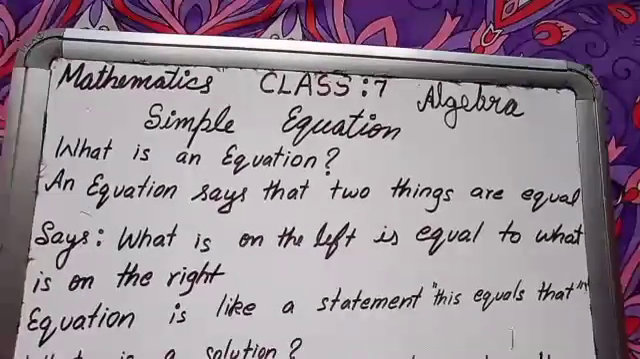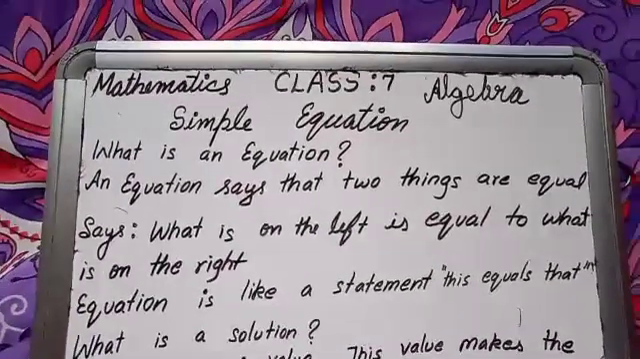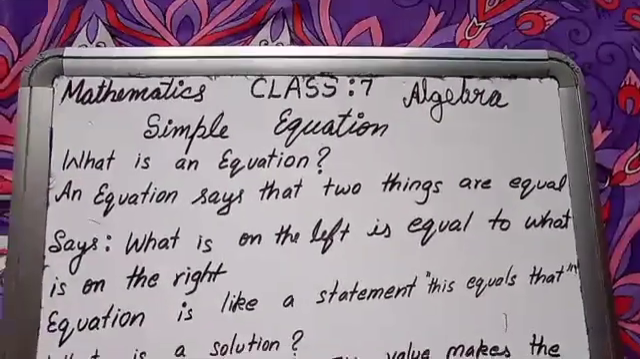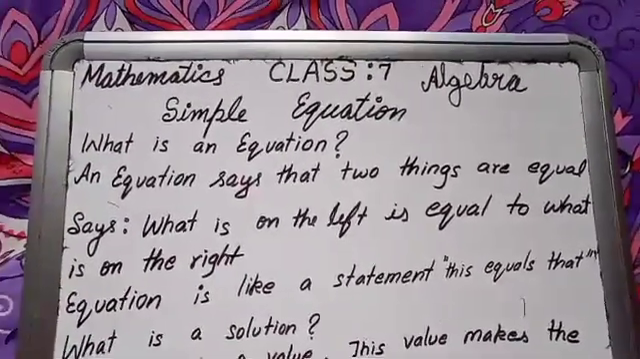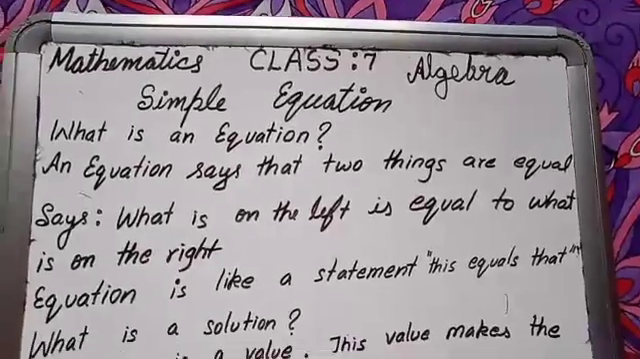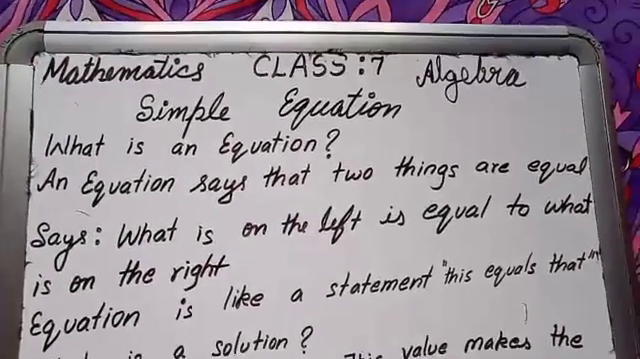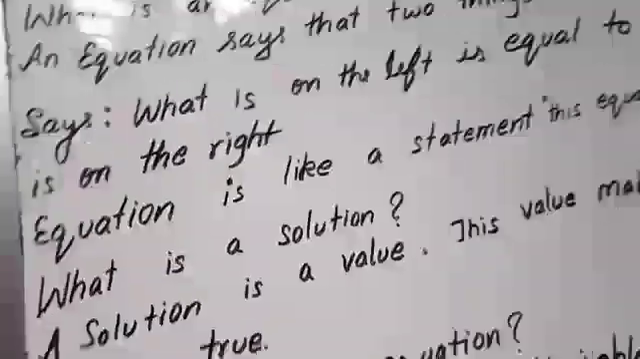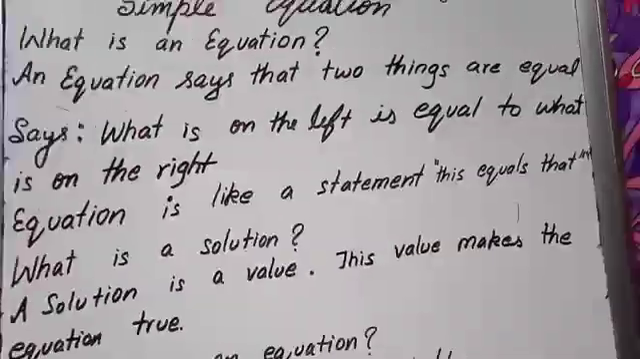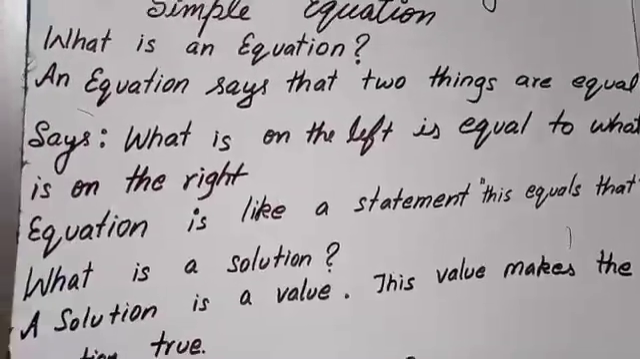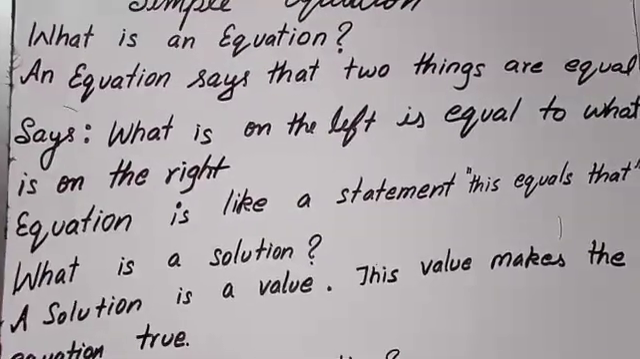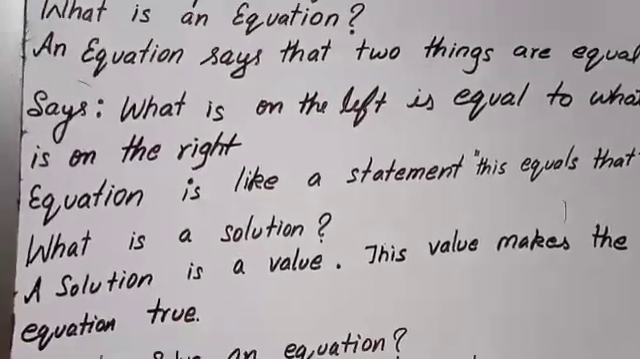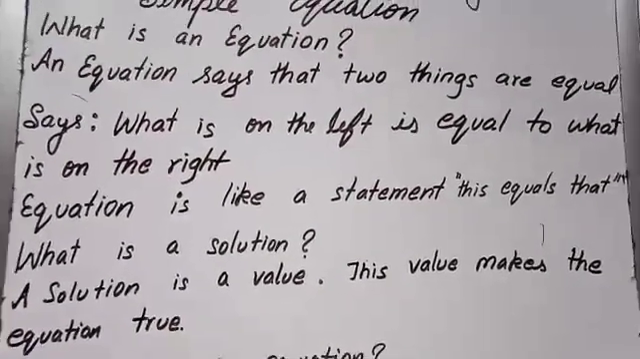Writing in the form of a simple manner. You know that simple means very simple. Now let us see what is a solution. How to find the solution for an equation? You must know the meaning and then you can start. A solution is a value. This value makes the equation true. This is called a solution.